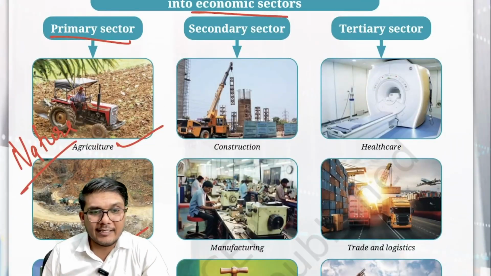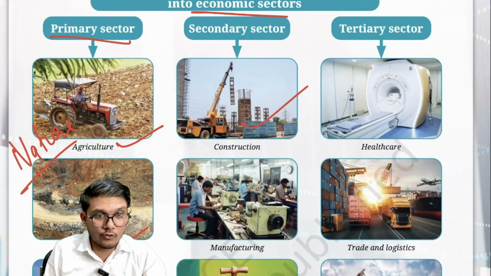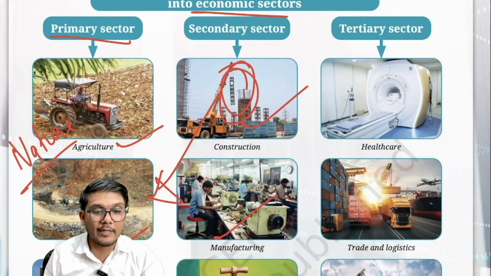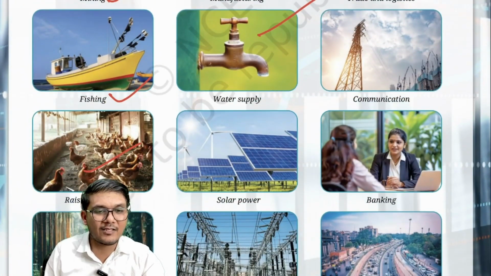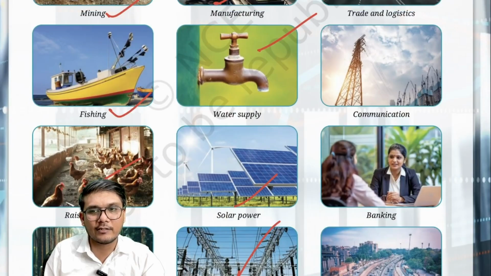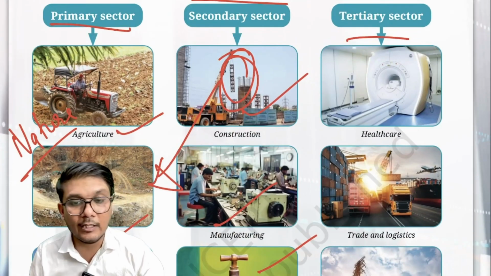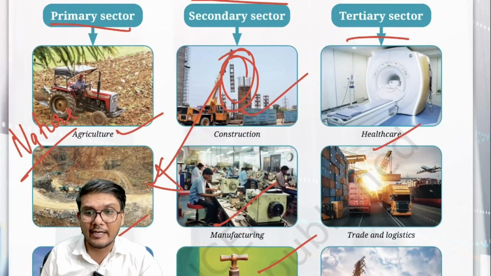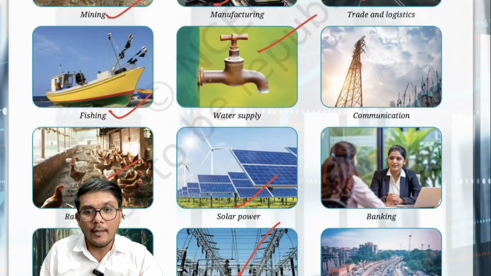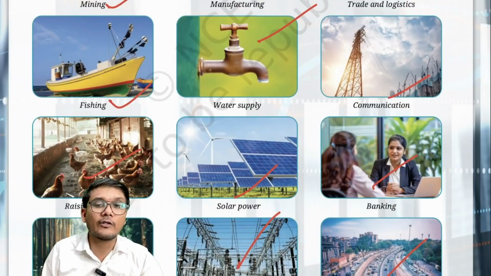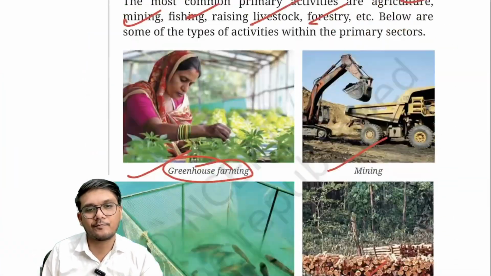Now let's look at the secondary sector. Construction. Now it uses iron. Iron comes from mining iron ore, then only you can use it. Manufacturing again uses the output from the primary sector, providing basically the water supply, the solar power, electricity production. All these are secondary sector production that is taking place. Then you have the tertiary sector, in which basically the services are provided: healthcare, trade and logistics, communication that we saw, banking services, transportation services. All these are tertiary sector activities or the services sector activities, right?